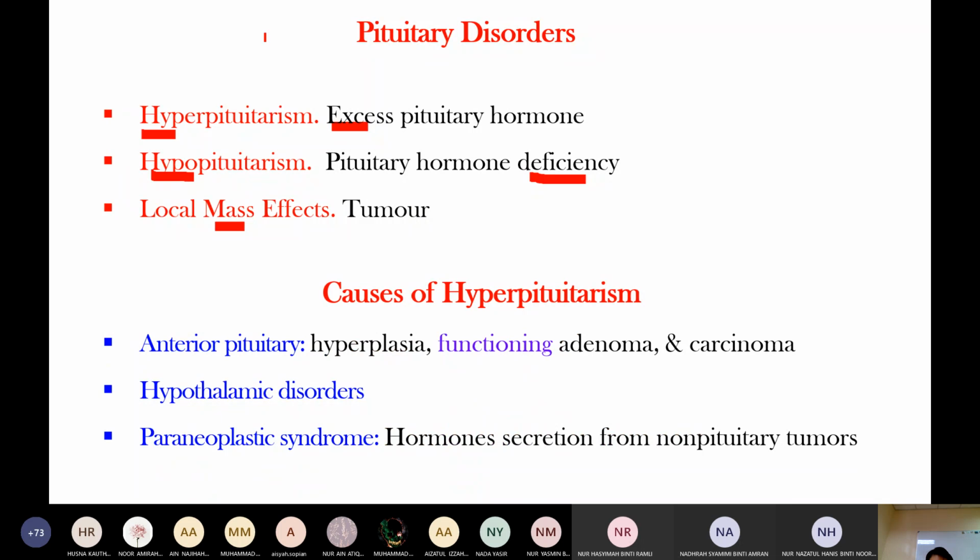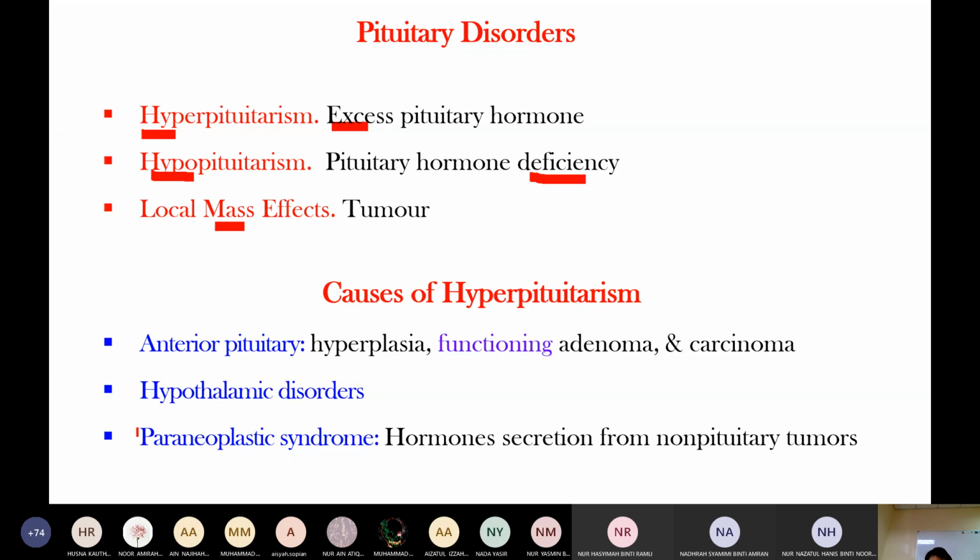Okay, causes of hyperpituitarism. These are the causes that increase pituitary hormone production. One is anterior pituitary hyperplasia, adenoma, carcinoma. For hyperplasia, just recall general pathology. Adenoma, just now I explained: functioning adenoma means it produces more hormone, and then cancer. Pituitary is controlled by the hypothalamus. So when there is a hypothalamus disorder, there is more hormone production. Hypothalamus disorder stimulates the anterior pituitary to produce more hormone.